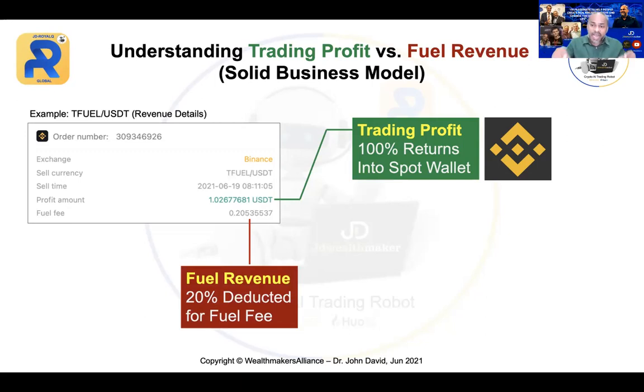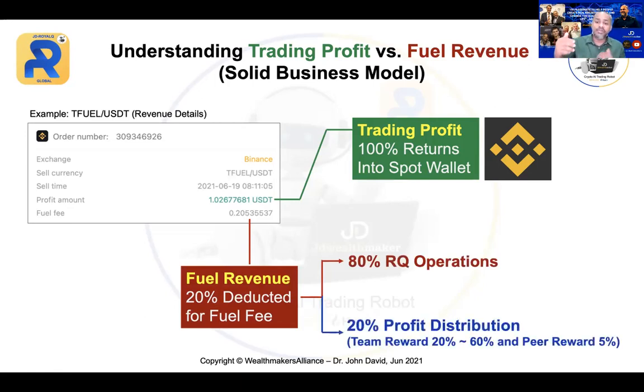Now, even when they deduct from the fuel fee, they share this fuel fee. 80% goes for RQ operation and 20% of the profit will be distributed for the team rewards. So from that 20% of the profit distribution, another 20 to 60% goes for the team reward and another 5% goes for the peer reward. Can you see that? Isn't that beautiful? This is a fantastic, solid business model they have put in place. They are using their own revenue to share the profit with those who are with Royal Q members.